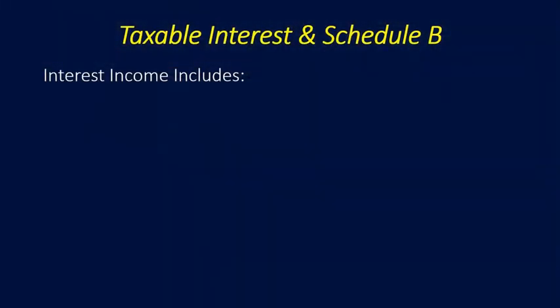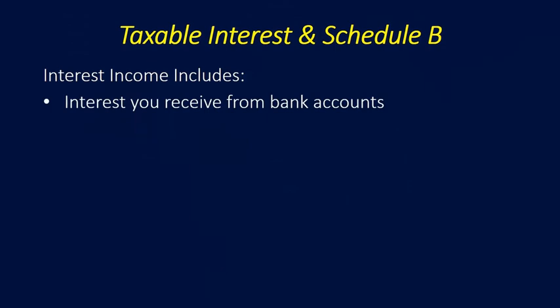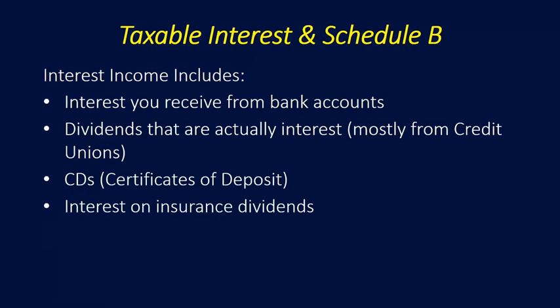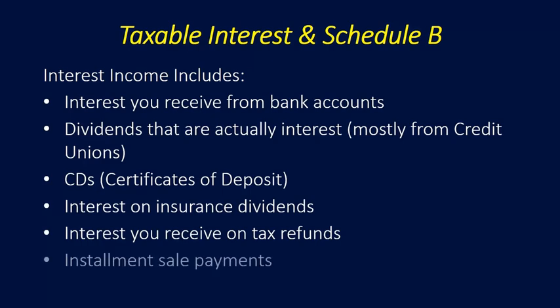Taxable interest includes interest that you receive from bank accounts, dividends that are actually considered to be interest, mostly from credit unions. Credit unions often call their interest dividends. CDs, certificates of deposit, and interest on insurance dividends. Interest you receive on tax refunds is included in interest income. And installment sale payments. If you sell property or a house on an installment sale method and you receive interest from the installment sale, that would be considered interest income on your tax return.